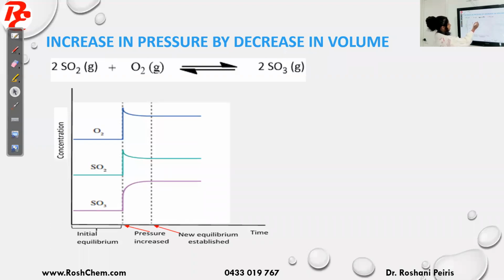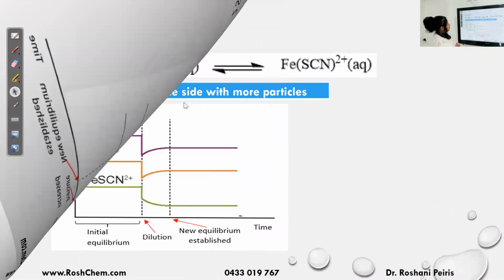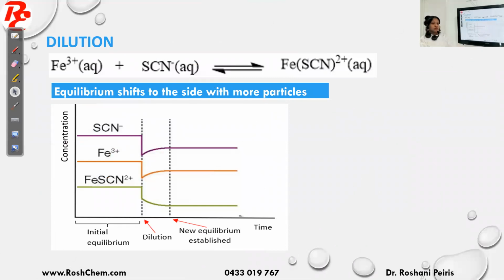Okay, so now we will look at the next change, which is the dilution. Dilution we can apply to aqueous systems. Look at the reaction given, Fe3+ and SCN-, forming FeSCN2+. For dilution also, we look at the number of particles, right? The left side has 1 Fe3+ and 1 SCN-, which means 2 particles on the left. The right side only has one of that chemical, therefore it's just 1.